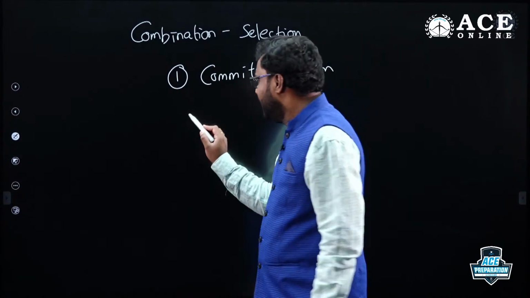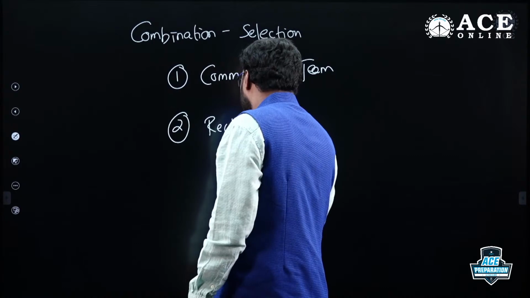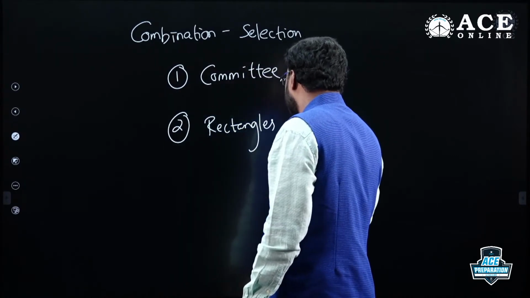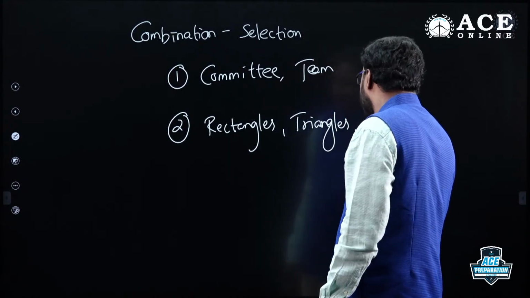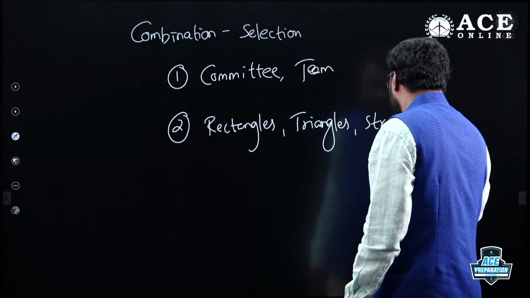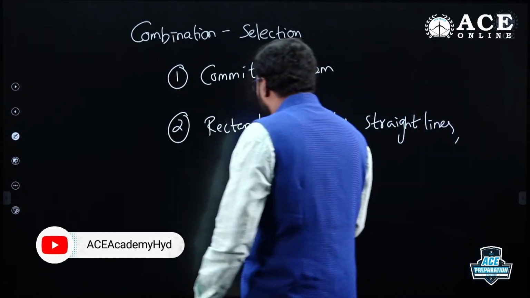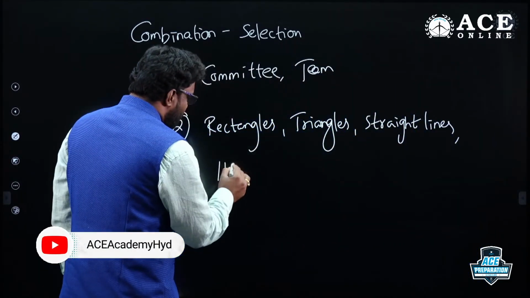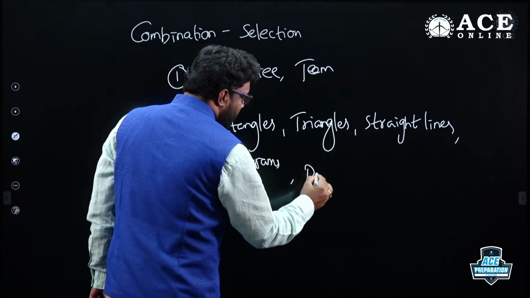Or they can ask you how many rectangles can be formed, how many triangles can be formed. These are all applications. How many straight lines? This is an application of combination. How many parallelograms? How many diagonals of a polygon?